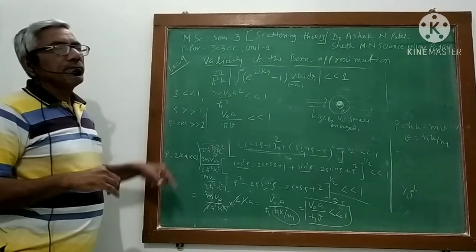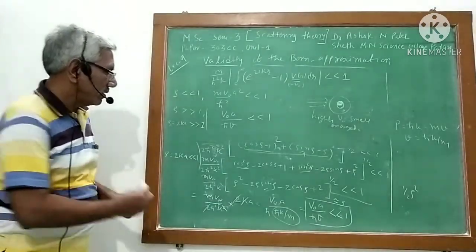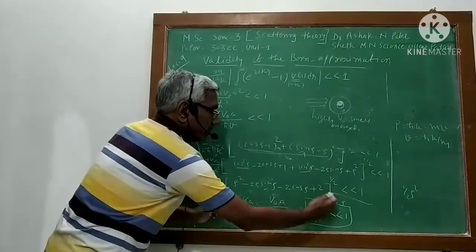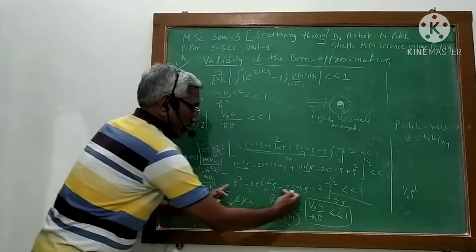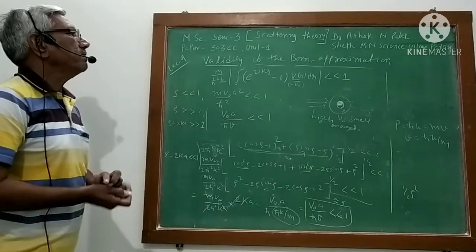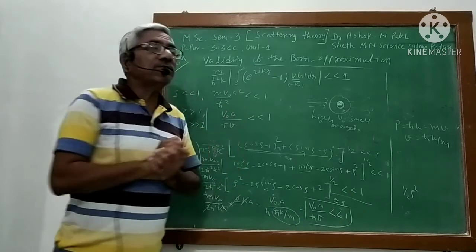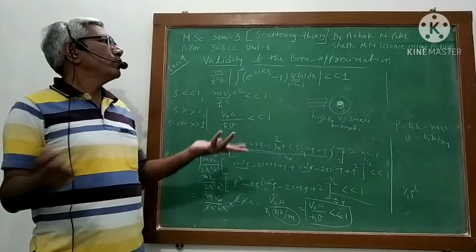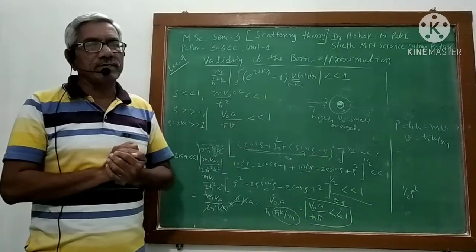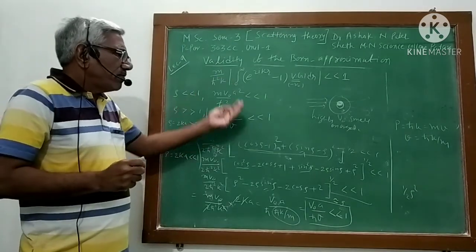And if rho is greater than 1, then this bracket term will be equal to rho, and using this I come to this condition. So these are the conditions. If this condition is satisfied, then we can use the Born approximation. Okay. So this is one particular case.